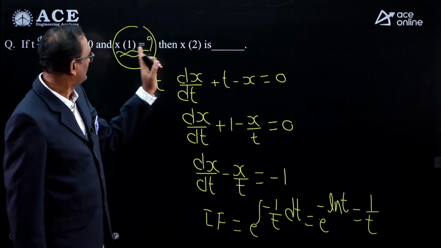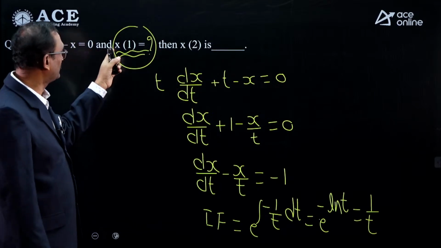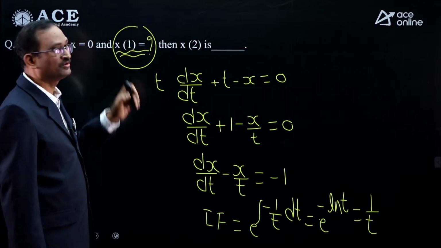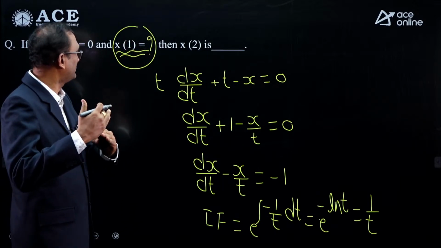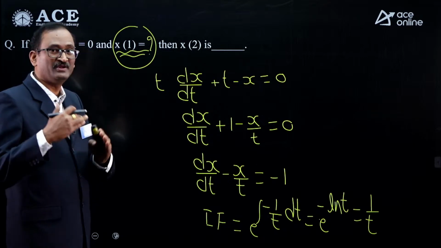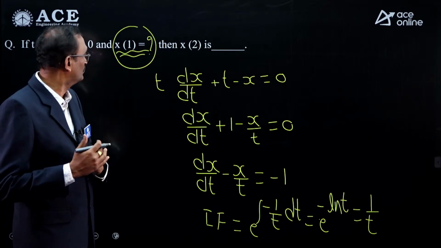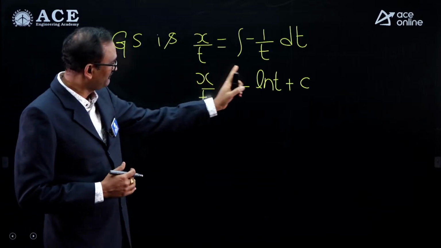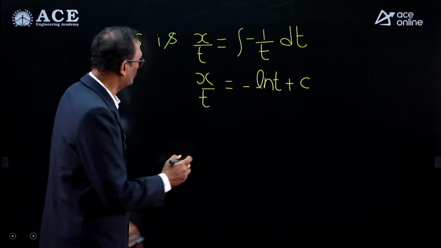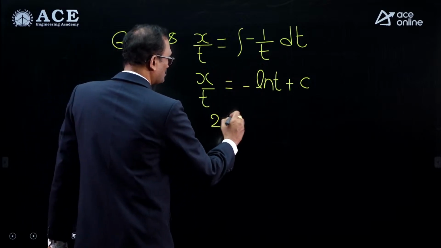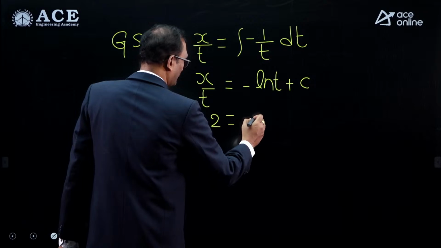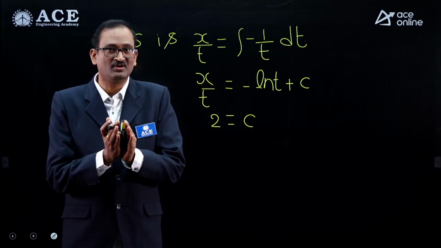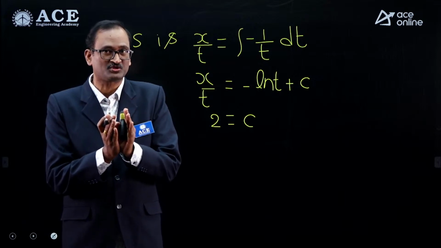Suppose you are given a condition, for example, this condition we are not aware of as we received the data from the students. In case x of 1 equal to 2, for example we consider x of 1 equal to 2, that means x value 2 and t value 1. By substituting x value 2, t value 1, it becomes 2 equal to minus ln 1, that is 0, plus c. I don't know the condition exactly, I am taking it randomly, because I did not receive any condition from the students.